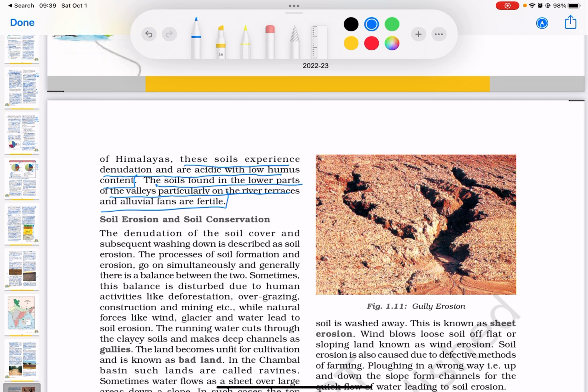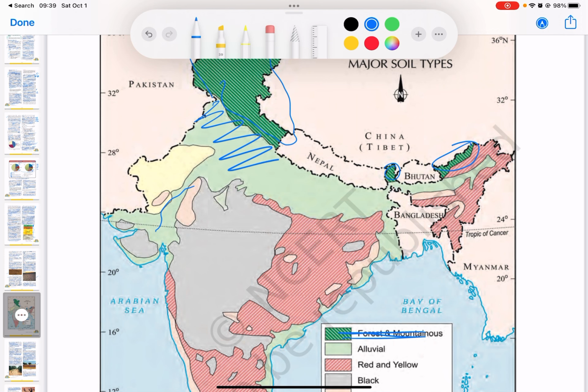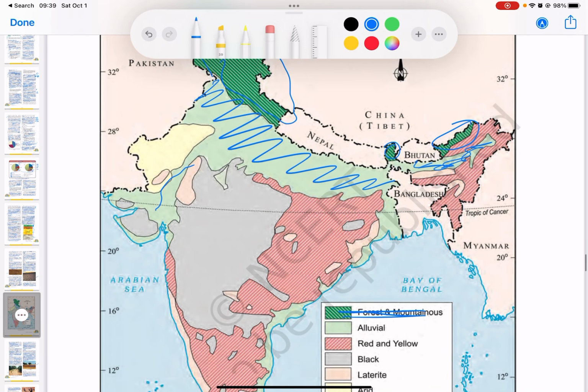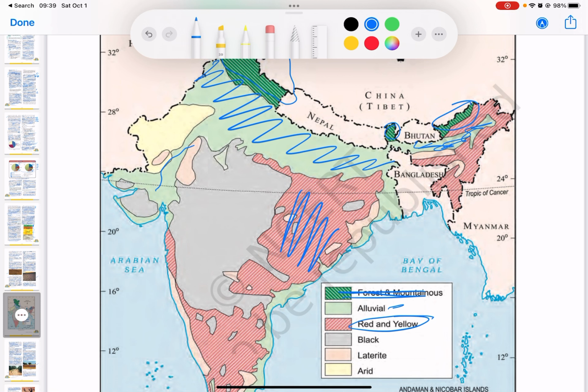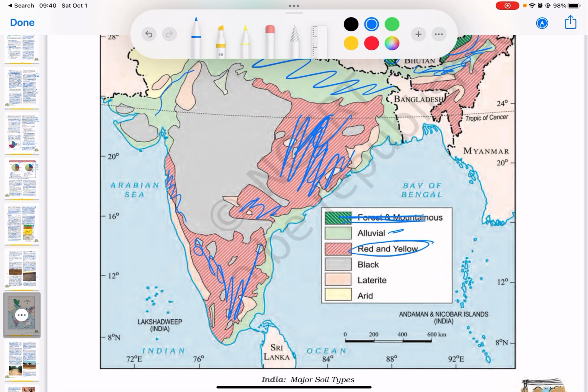Then you can see where you find the alluvial soils, which is part of Gujarat, but the majority of the northern side of India and some parts in the northeastern states is alluvial soil. Then you can see how the red and the yellow soil is mostly towards the east side of India, and also more or less towards the south, with some regions here where you find this.